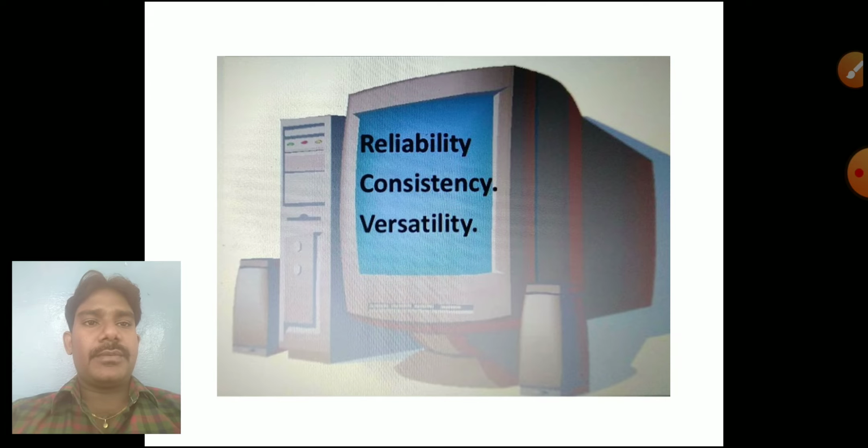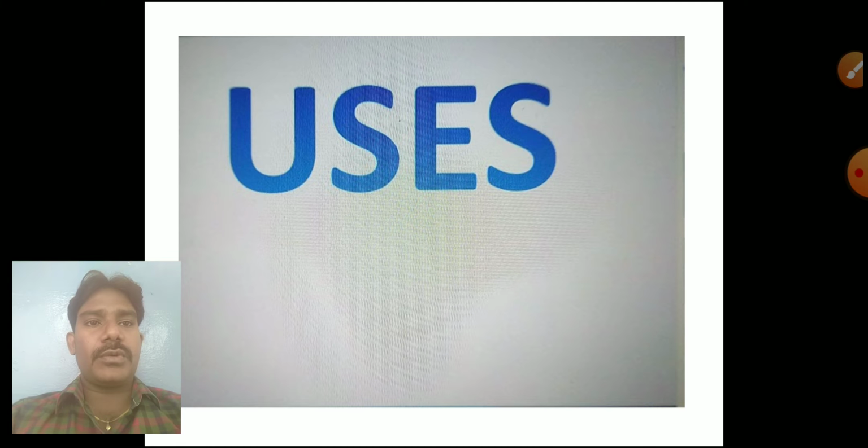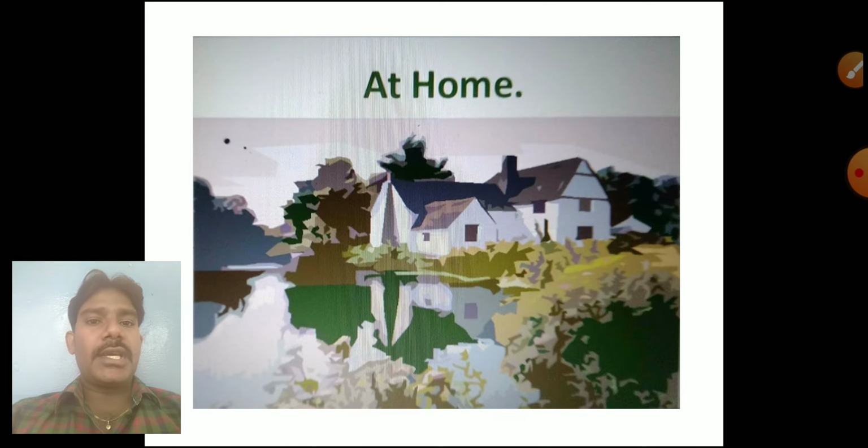Next, uses of a computer. We can use it at home itself, completing our process on a computer. For example, our classes are also going on on a computer and a mobile phone itself. Why? Because of COVID-19. For that purpose we stayed at home and did our work continuously on a computer and mobile phone. A computer is also very useful for working at home.